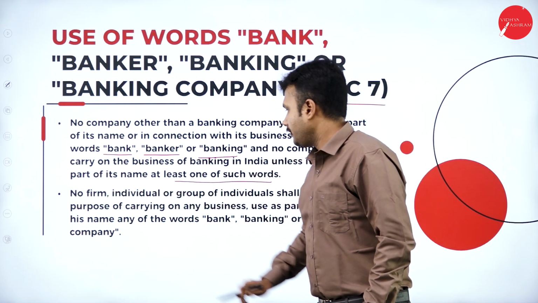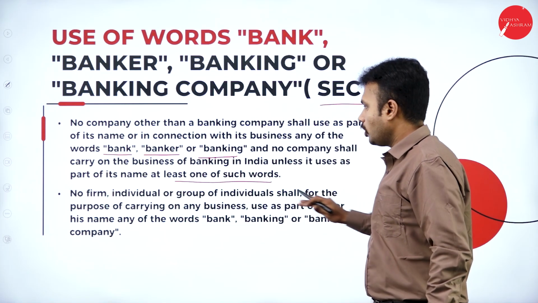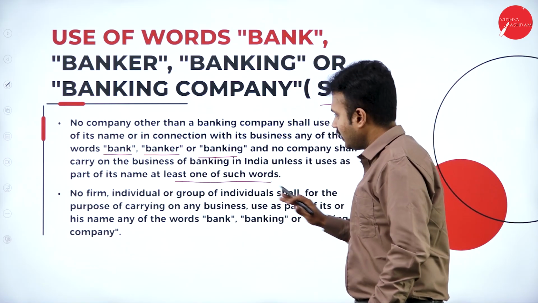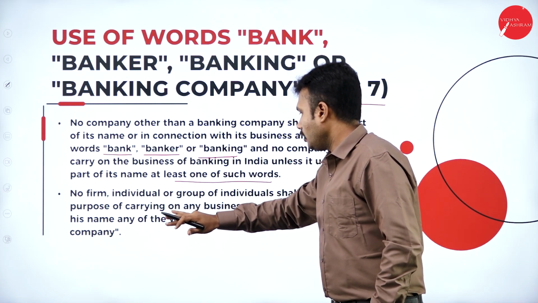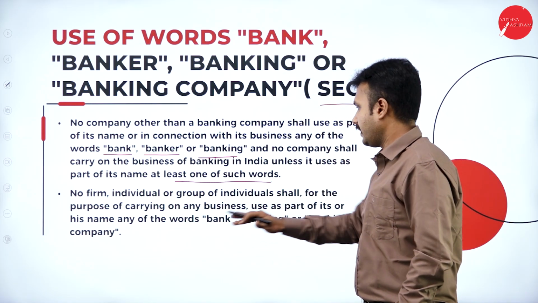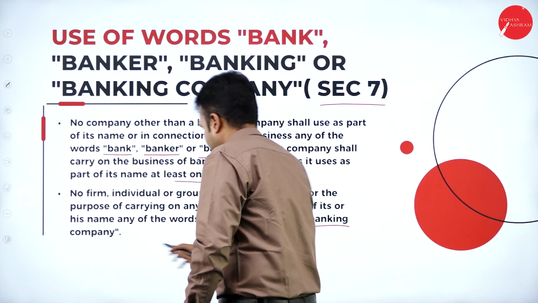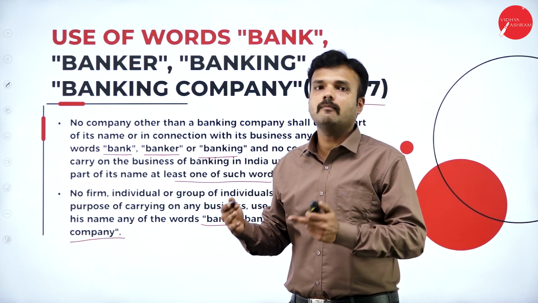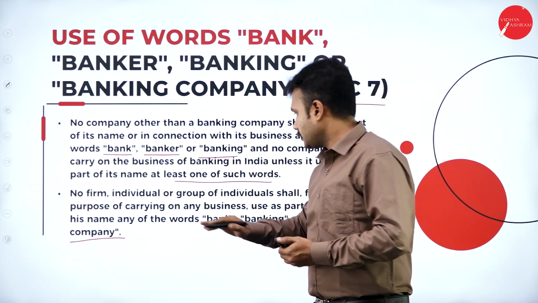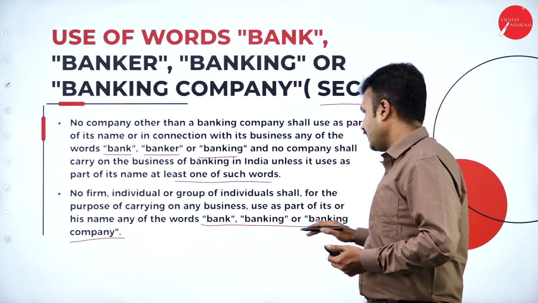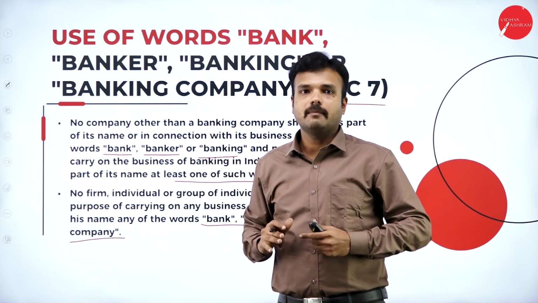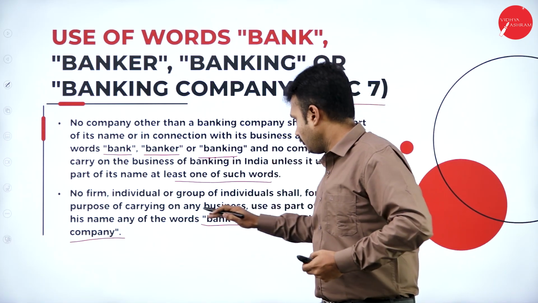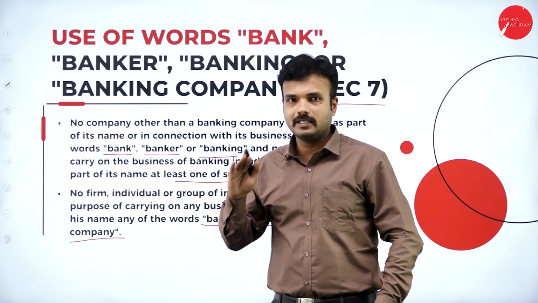So no firm, individual or group of individuals shall, for the purpose of carrying on any business, use as part of its or his name any of the words bank, banking or banking company, right? So whether it is an individual, a group of people, an organization, or any kind of firm or company, they are not supposed to use the words bank, banking and banking company in the title of a company, right? So until and unless it has registered as a banking company, they are not supposed to adopt these kinds of words. It is against the law.